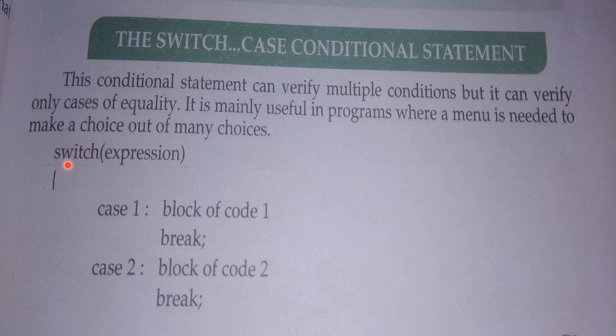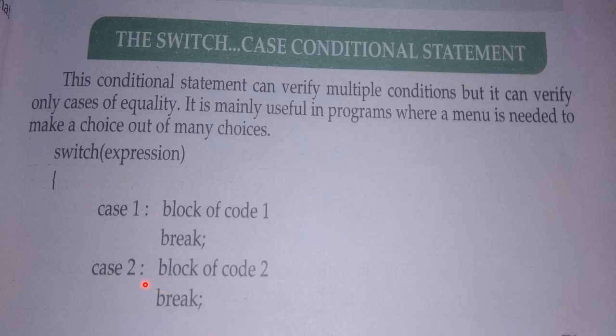How do we write it? What is the syntax of the switch case statement? First of all, we will write switch, and then we can give an expression in the form of a condition, and then we can give different cases, like case 1. If it is equal to case 1, then block of code 1 will execute.